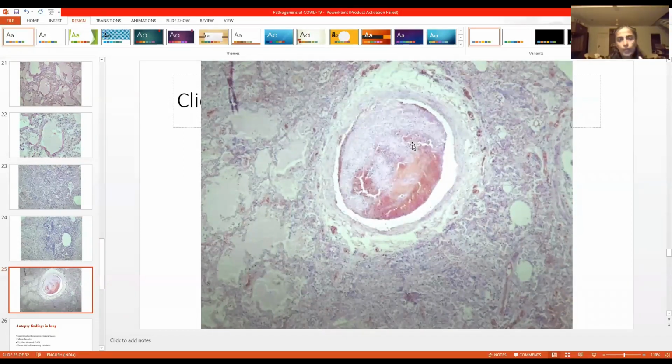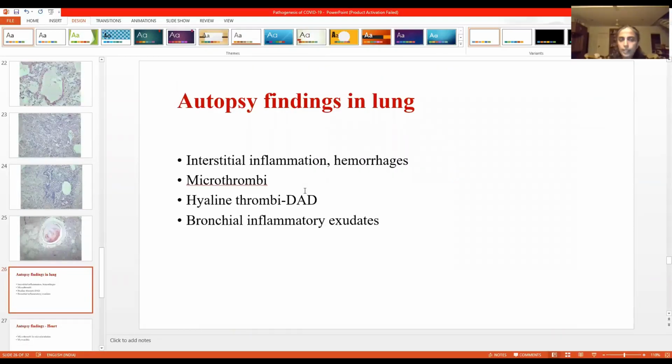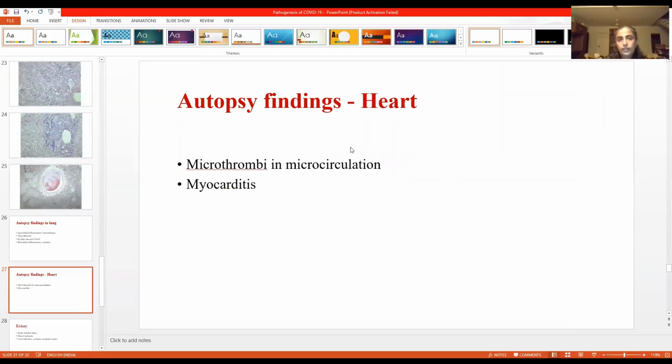In this case, we found microthrombi only in the lung tissue that was submitted. The other tissues like kidney, liver, etc., did not show microthrombi. Maybe there would have been, but the tissue submitted to us did not show. And so what are the findings in this particular case? We saw interstitial inflammation, hemorrhages, hyaline membrane, diffuse alveolar damage, and bronchial inflammatory infiltrates. So those lung findings were specific to this case.